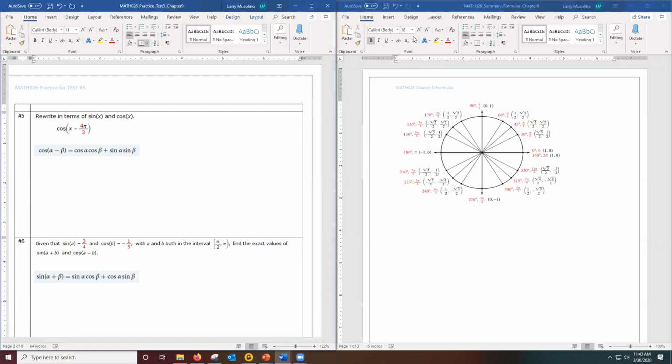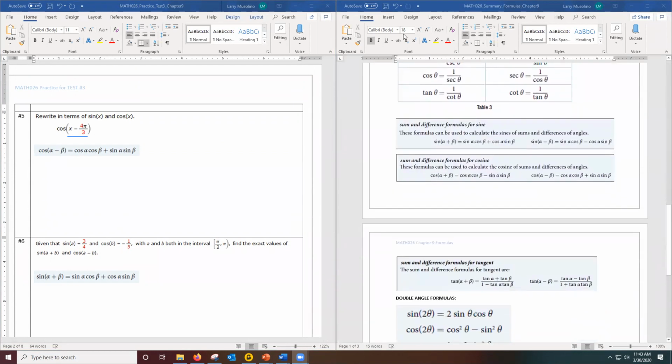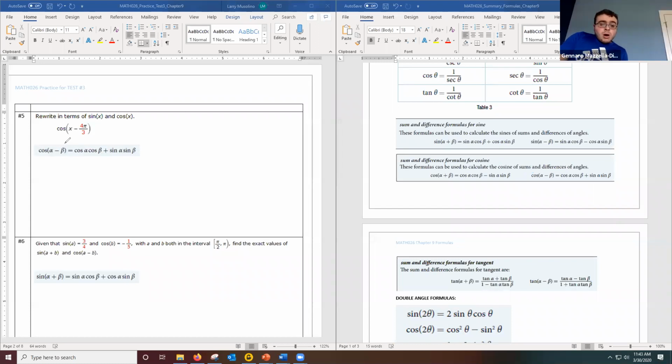I'm noticing number 5 is asking me about the cosine of one angle subtract the second angle. So let me go to my formula sheet here, and I'm looking for cosine of one angle subtract the second angle. Well, notice right here, it's cosine of a minus b. All right, so let me just match up the angles here. And I'm noticing that alpha matches up to x and beta matches up to 4 pi over 3. So let me plug into the right-hand side of this equation then.